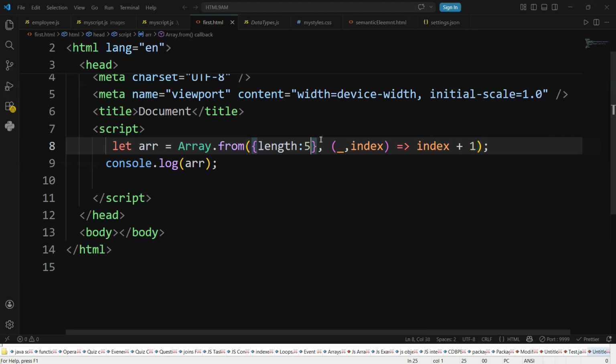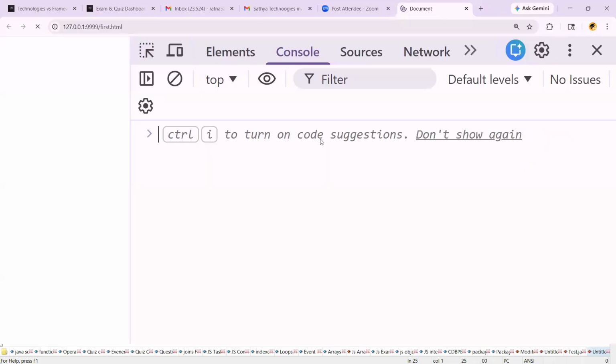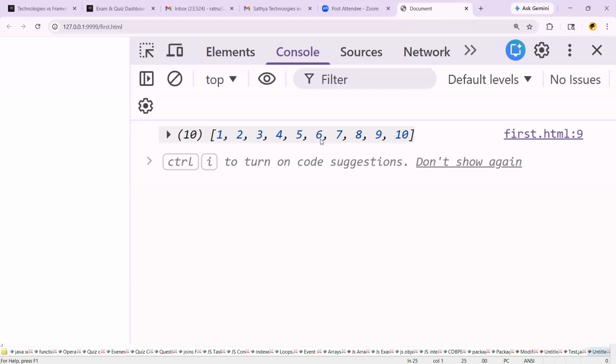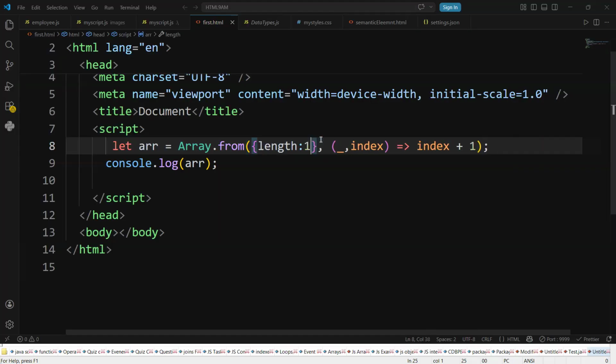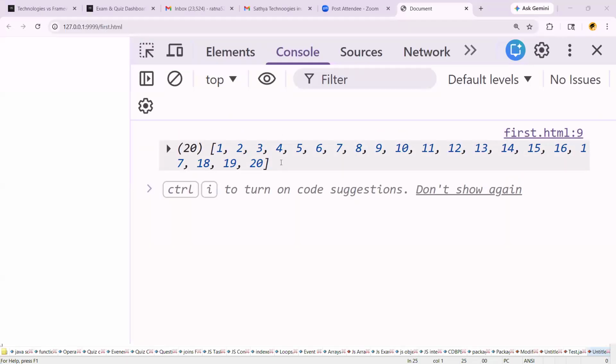Tomorrow I want length 5 buttons, or 10 buttons. Then 1 to 10 will come. It depends on the input length. You want 20 buttons, sir? See guys, this is called length. How many you want? This is called logic. That logic is executed how many times? 20 times. You get the output like 20 characters.